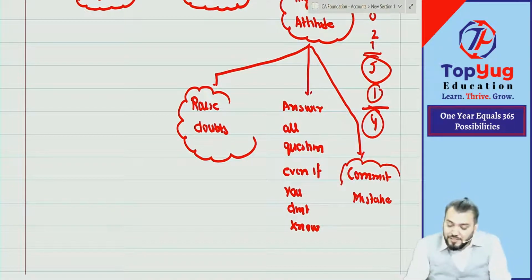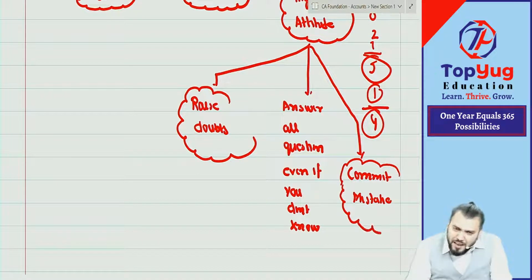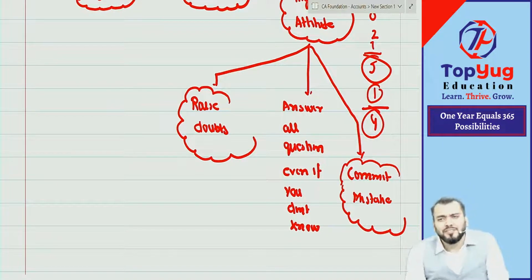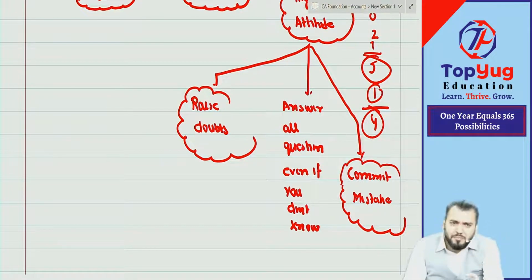So commit mistakes and become happy to make mistakes. You should become happy because now you know this mistake you have done. Now that mistake will not be repeated in your final exam. It is better to make a mistake in class rather than where? In the final exam. So commit mistakes, become happy, write that mistake somewhere and try to rectify it as soon as possible. This is the right attitude.